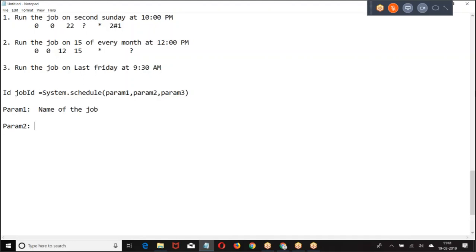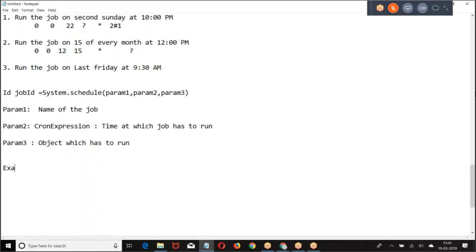Param 2, cron expression, time at which the job has to run. Param 3, object which has to run. Name of the job, time at which the job has to run, object which has to run.